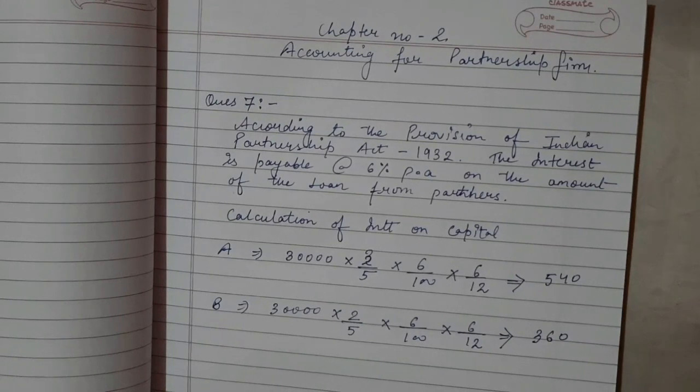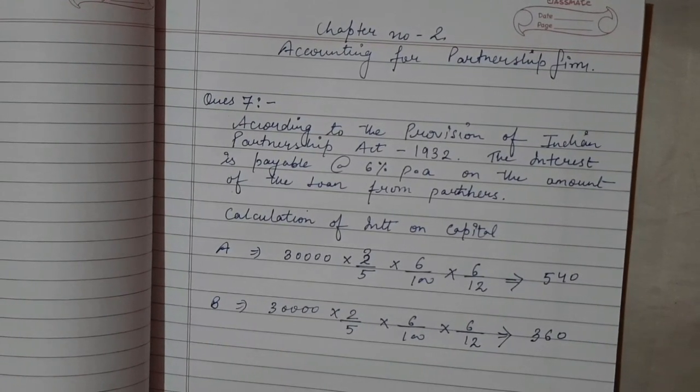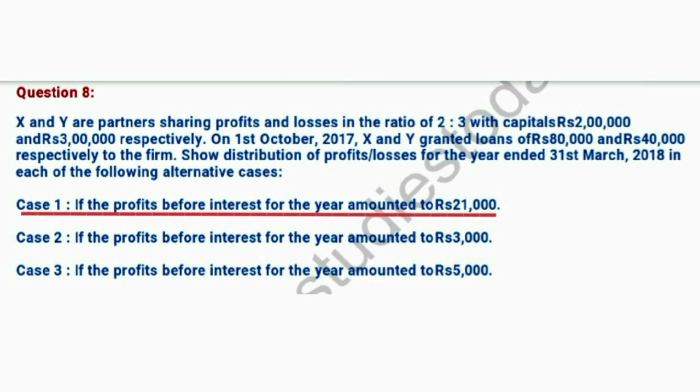Now we will start the next question, which is question number 8. So please read it out. Question number 8 is: X and Y are partners sharing profits and losses in the ratio of 2:3. Here the ratio is given, 2:3. The capitals are 2 lakh and 3 lakh, and on 1st October X and Y granted a loan. What is the amount of loan? It is 80,000 for X and 40,000 for Y.